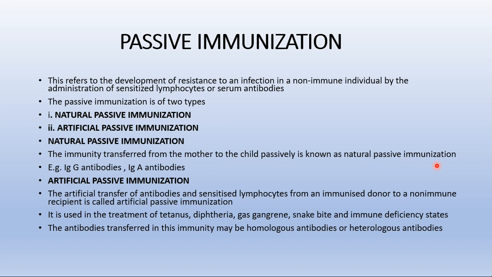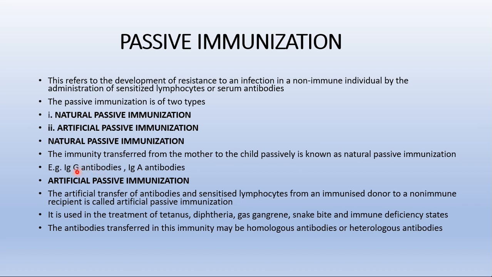We know that before birth, the antibodies of the mother pass into the blood of the newborn through the placenta, and those antibodies are the IgG antibodies. You can go through the immunology topic, where I have discussed these antibodies and immunity in detail. Have a look at those videos also.